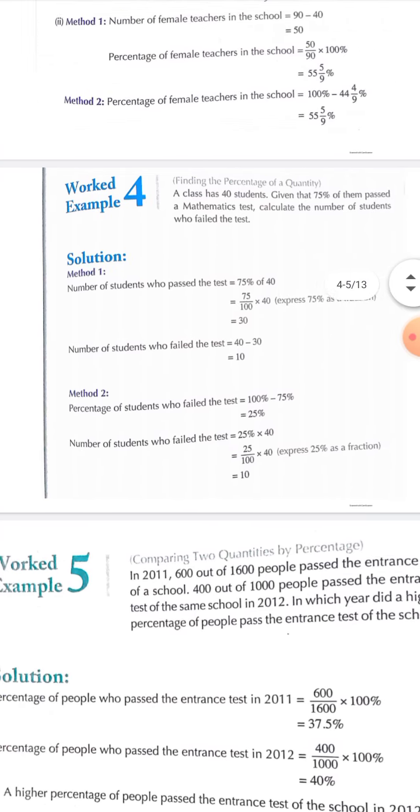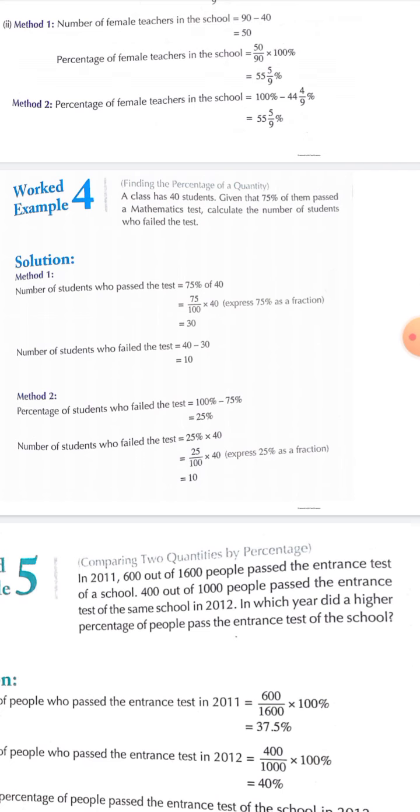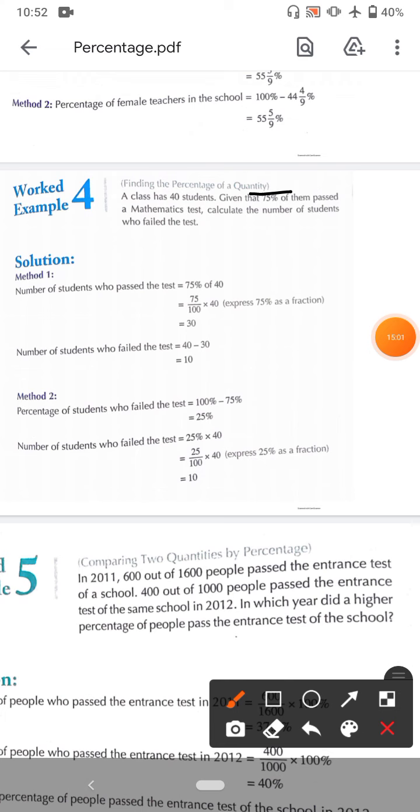There are 40 students. Simply given is 75% of them passed the mathematics test. It means 75% passed, 25% failed. So simply, you have to find the percentage of failed students. Use the simple method. 25% means 25 by 100.